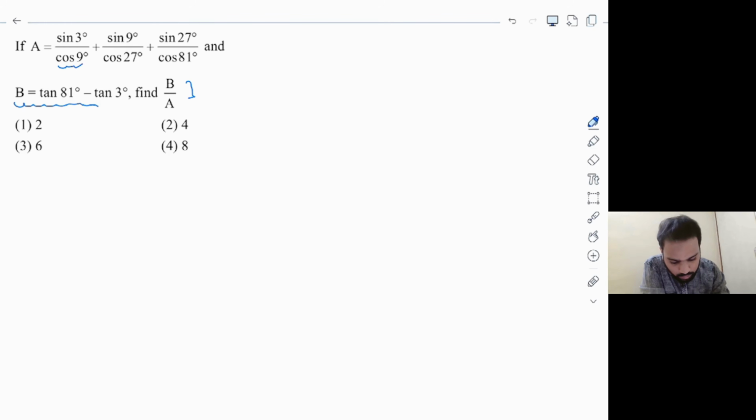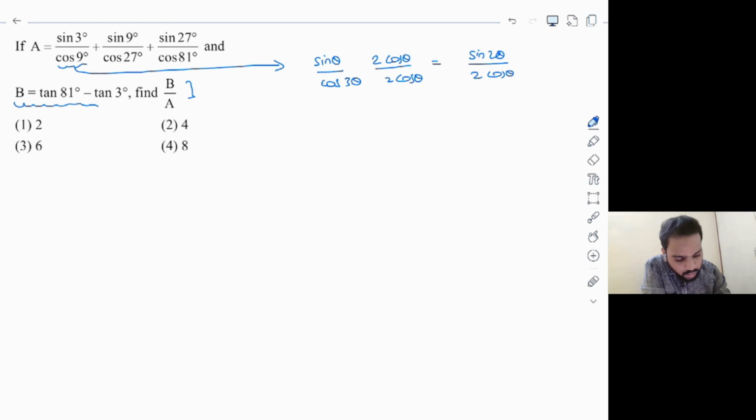First thing, each and every term here takes a general form of sin theta divided by cos 3 theta, right? If you observe carefully, each term is exactly in the form of sin theta divided by cos 3 theta. Now the main idea here is to multiply and divide by 2 cos theta. Because if you do that, the numerator becomes 2 sin theta cos theta, which is nothing but sin 2 theta, whole divided by 2 times cos theta into cos 3 theta.